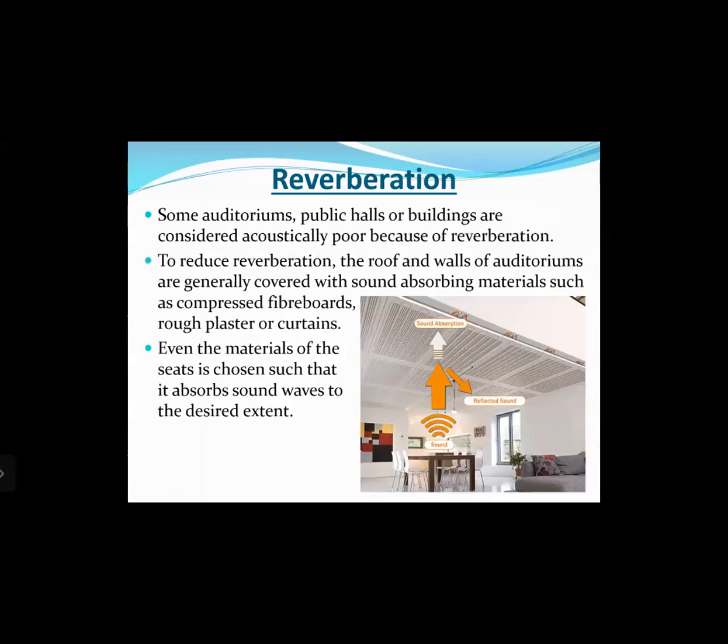Now, some auditoriums, public halls, or buildings are considered to be acoustically poor because of reverberation. The word acoustics means relating to sound energy. So, to reduce reverberation, the roof and walls of auditoriums are generally covered with sound absorbing materials such as compressed fiber boards, rough plaster, or curtains. Even the material of the seats is chosen such that it absorbs sound waves to a desired extent.